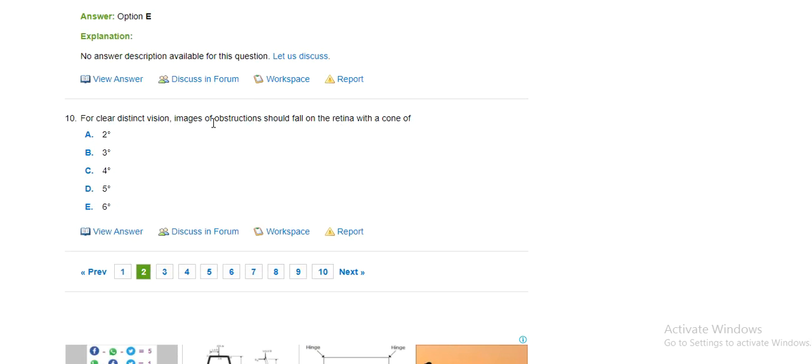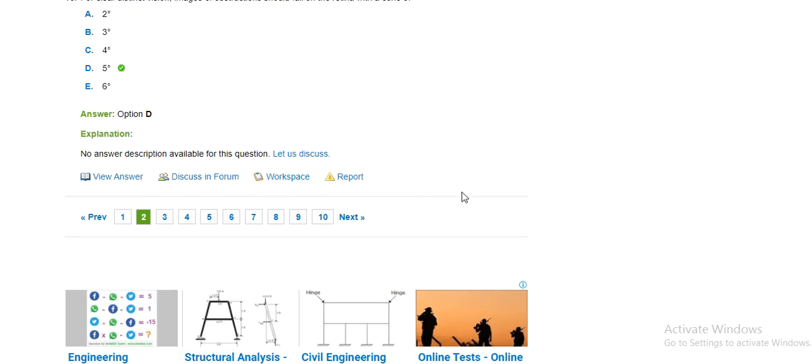For clear distinct vision, the image of an obstruction should fall on the retina within a cone of 2 degree, 3 degree, 4 degree, 5 degree. Our correct answer is 5 degree. Then go to the next.